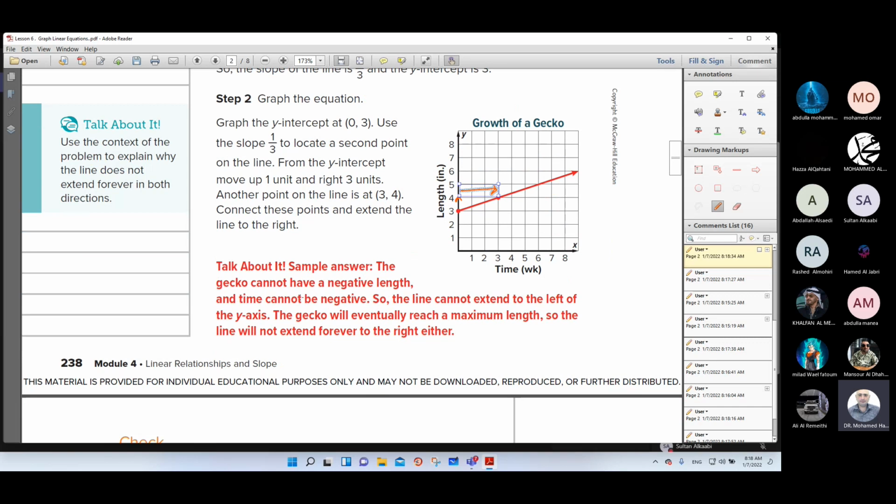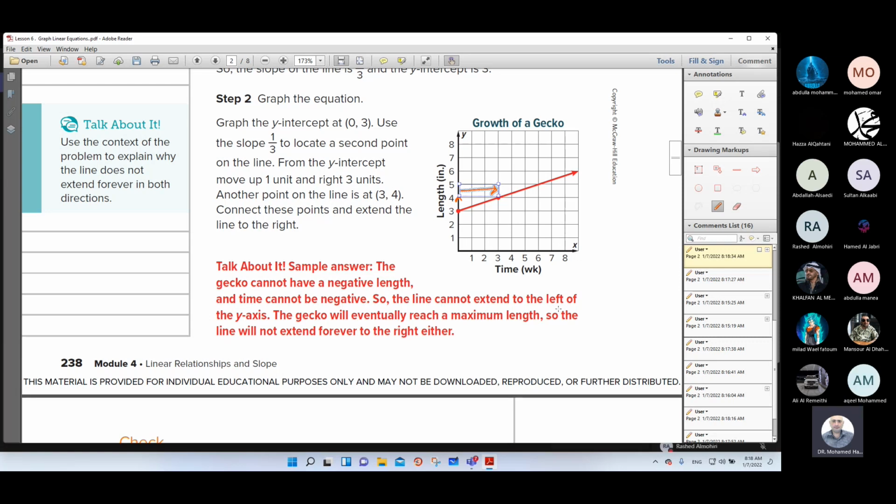The gecko cannot have a negative length, and time cannot be negative. So the line cannot extend to the left of the y-axis. As you see, the line will be where? To the right, and go up to the positive infinity. The gecko will eventually reach a maximum length, so the line will not extend forever to the right either.